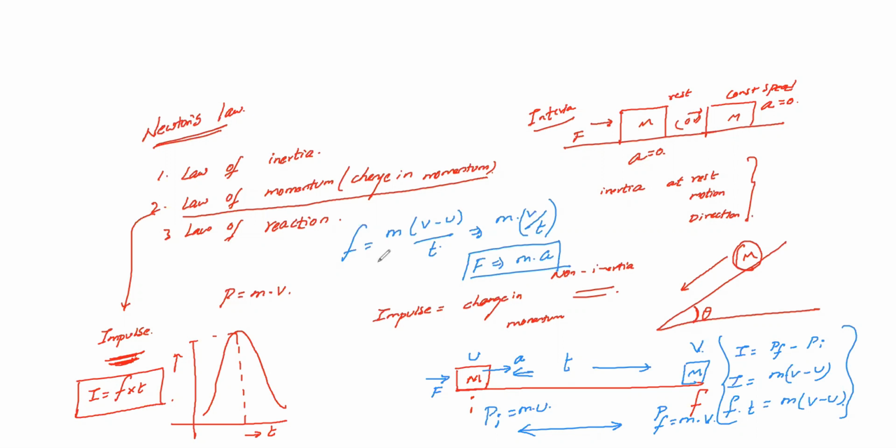Okay, so remember this case. Let's see the third one. The third one is your law of reaction. Assuming I'm just taking an example of an elastic object, it has its own mass, which I'm taking as m1. This elastic object, I'm throwing this mass to the wall. When I'm throwing this ball to the wall, what will happen? It will bounce back.